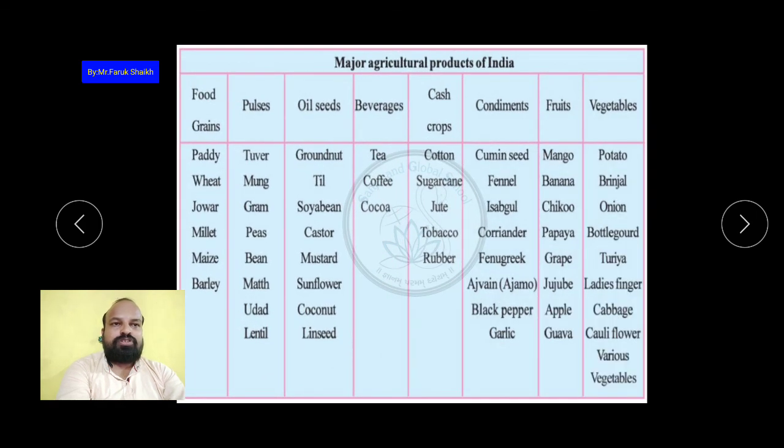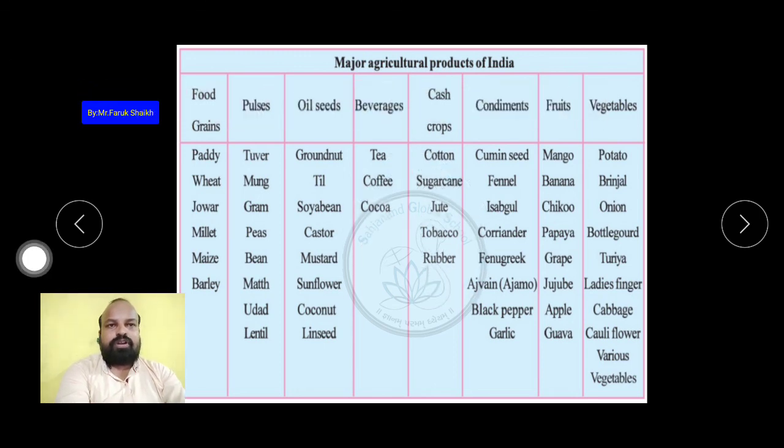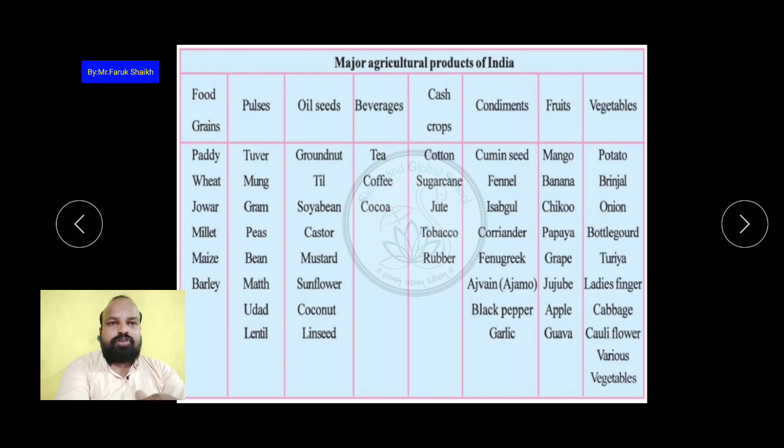Okay, so dear students, I am going to wind up my class. I hope that all of you understood all the topics which I taught you: the different types of farming, different farming methods, and the different types of crops, that is kharif crops, rabi crops, and the zaid crops, and the crops which are the agricultural products of India. So you all have to prepare this. You can also write it in the exams, when questions are asked about the major agricultural production of India. Okay, bye bye, take care.